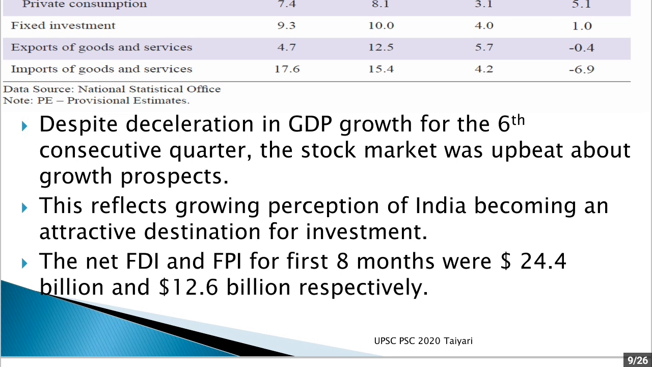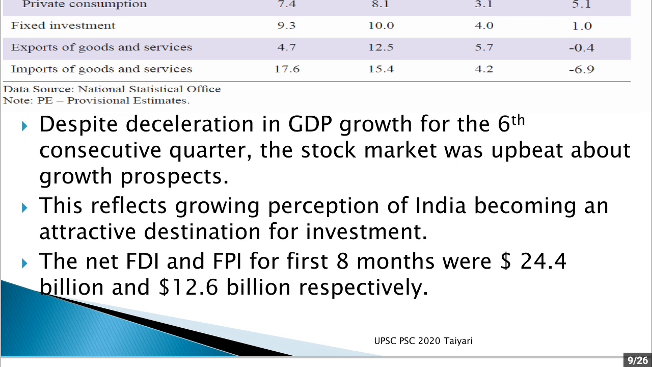Now, despite deceleration in GDP growth for the 6th consecutive quarter, the stock market was upbeat about the growth prospects of India. This reflects the growing perception of India becoming an attractive destination for investment. You can see that the world economy is also growing sluggishly. When the world economy is growing at a rate of 3.3%, India's growth story is still better when you compare with other countries. Because of this, foreign investors are showing interest in Indian markets, and India is becoming an attractive destination for investment.